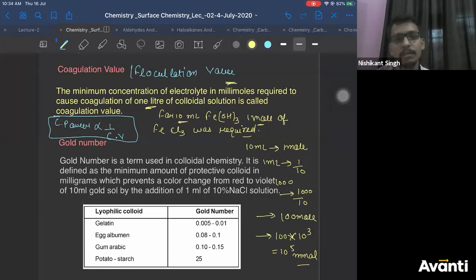That I don't know, Chandan. What is colloidal power? Colloidal power is the tendency of a colloid to cause coagulation, Prashant. There is no definition, no values for it.